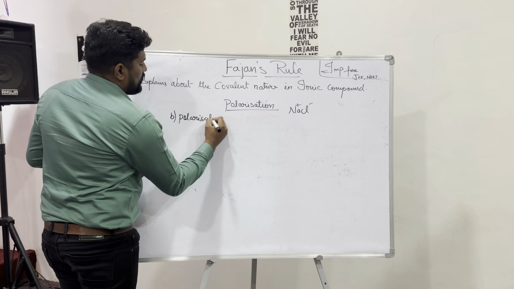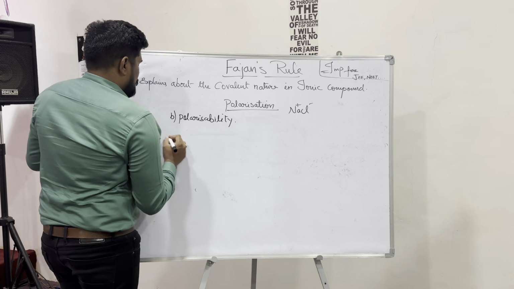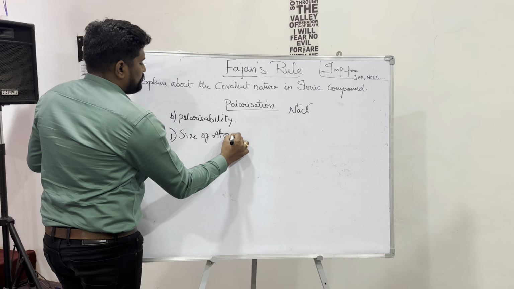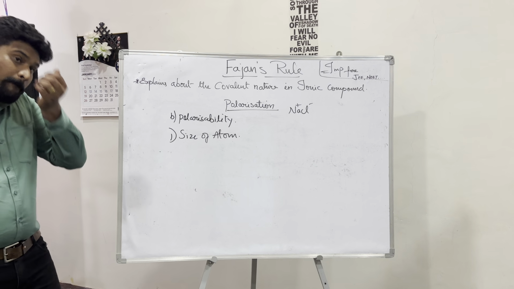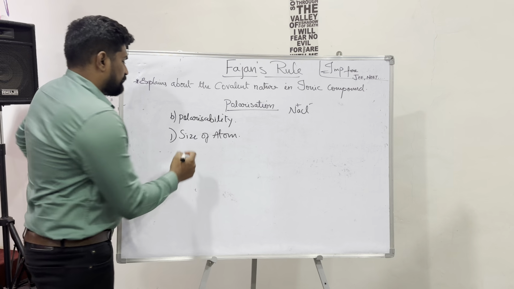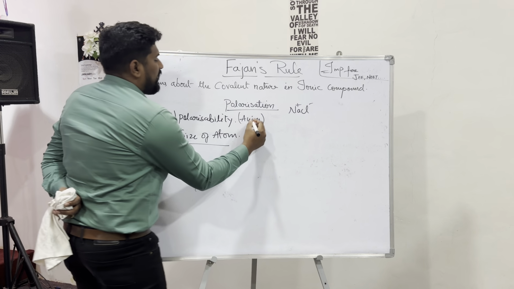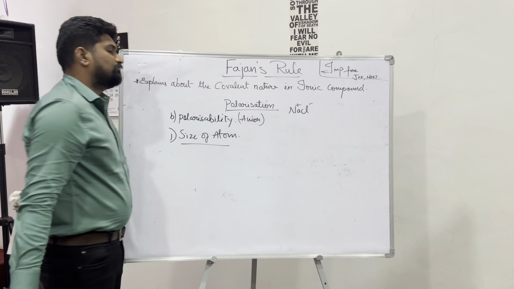Polarizability. Now same here. The first factor is the size of the atom. This is for an anion. This is the property of an anion. Polarizability generally talks about the property of an anion, which means the first factor depends on the size of an atom.